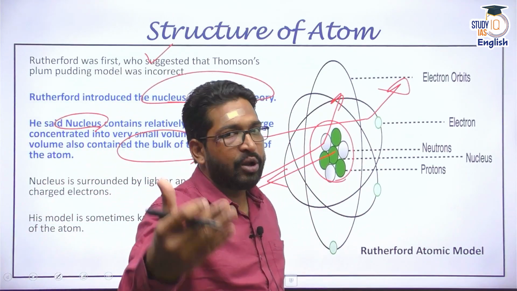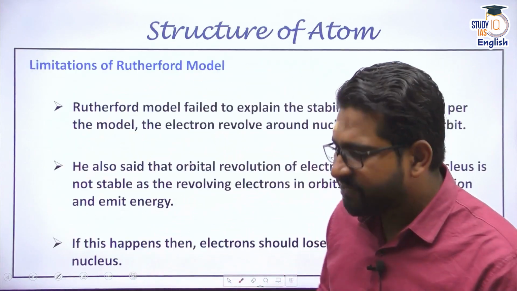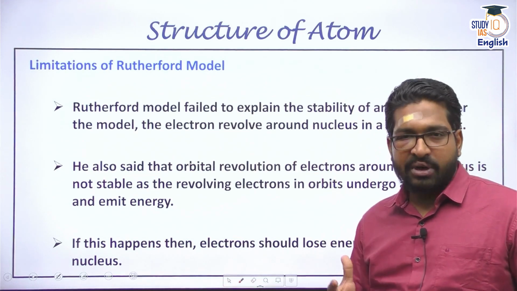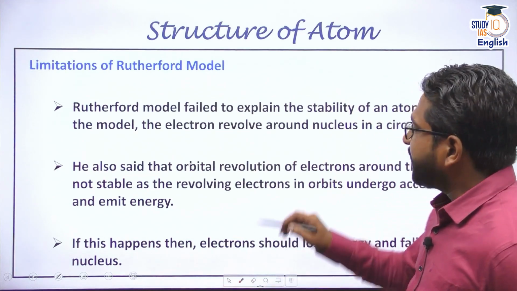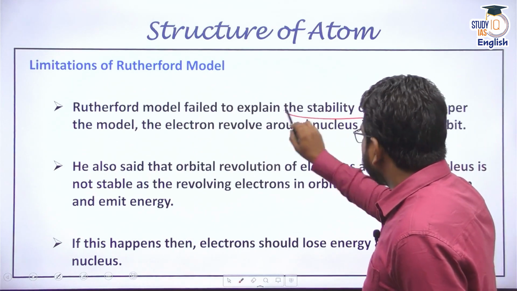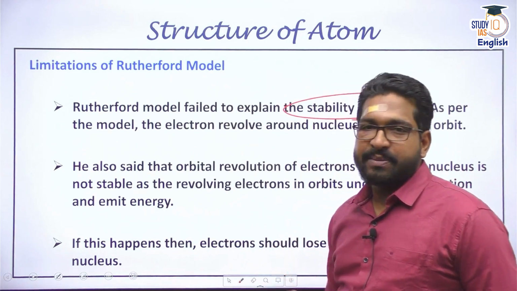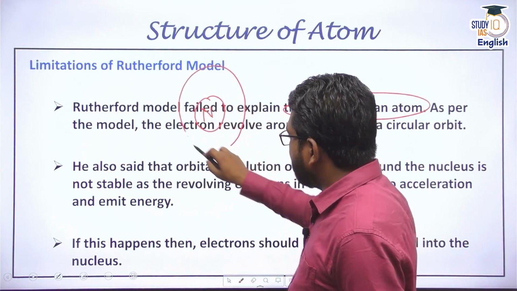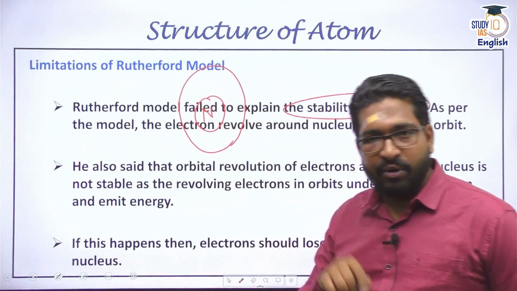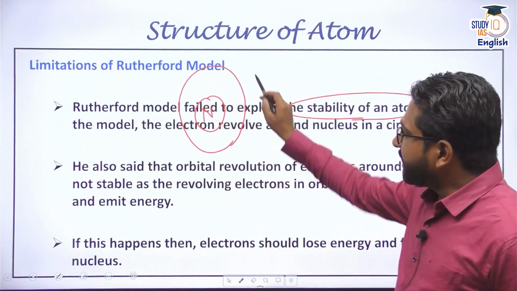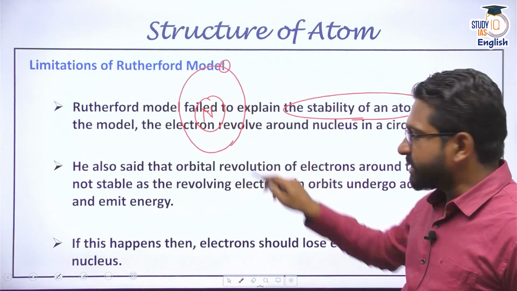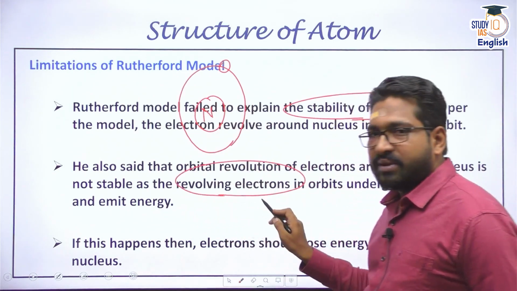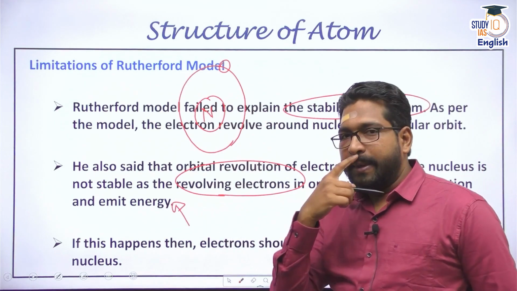Again, we refined our knowledge. But there are certain limitations to the Rutherford model also. The first and biggest disadvantage or limitation of the Rutherford model is he also failed to explain the stability of an atom. Although he said, yes, the nucleus is at the center, and the electrons are revolving in a circular orbit, he also said that when an electron revolves in this circular orbit, the revolving electrons also emit energy. Now, please try to understand this.